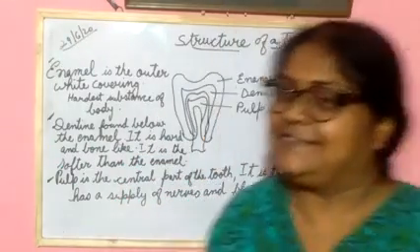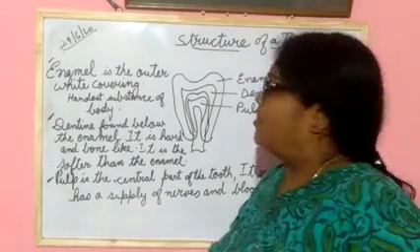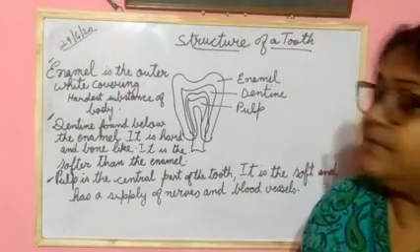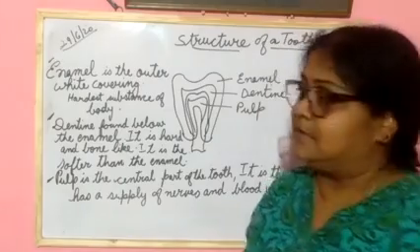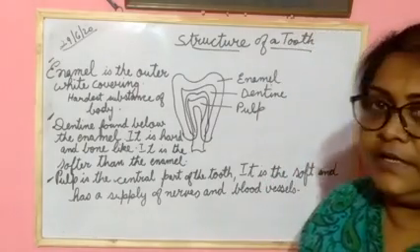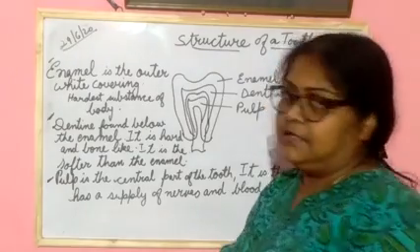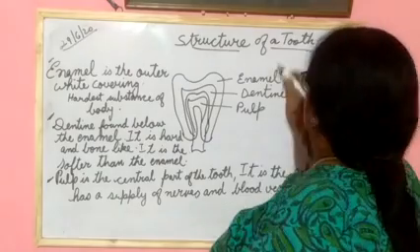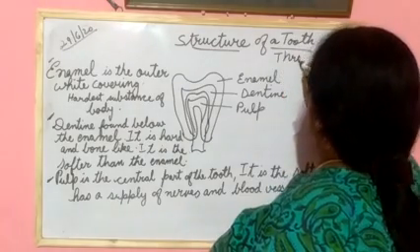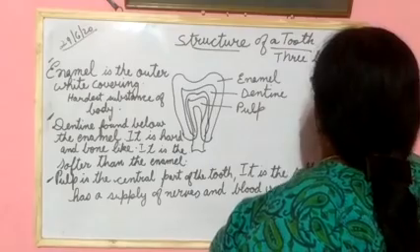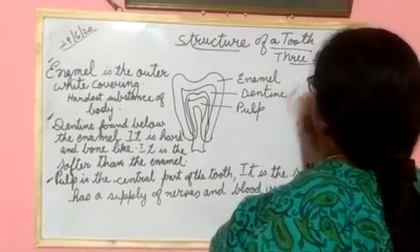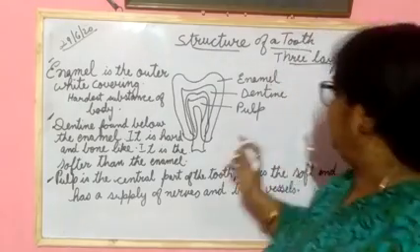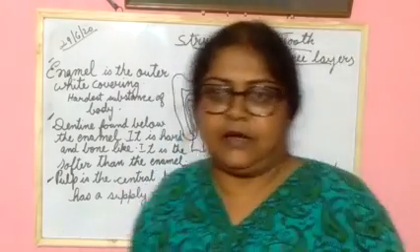Okay students, we will do the revision of the first chapter. In a tooth, how many layers are there? Three layers are there. What are they? Enamel, dentine and pulp.